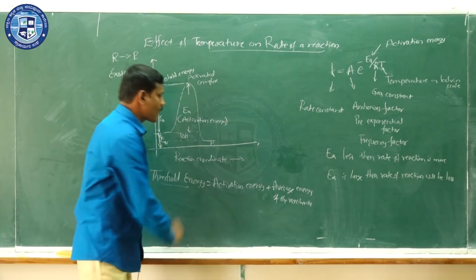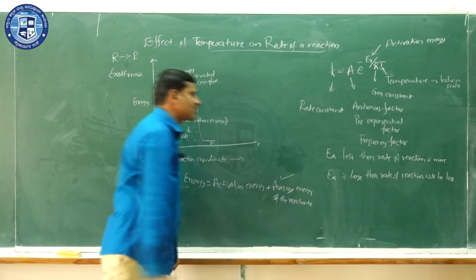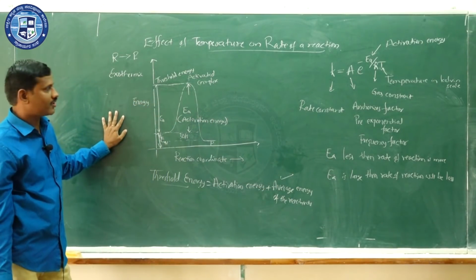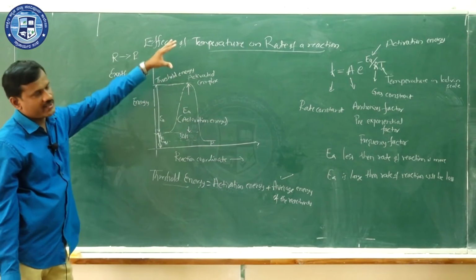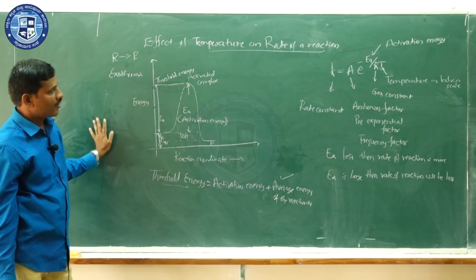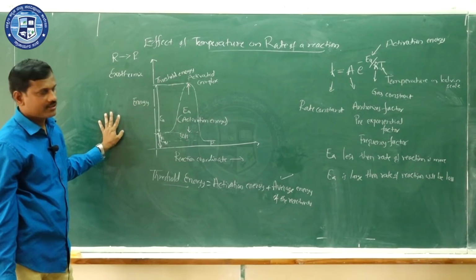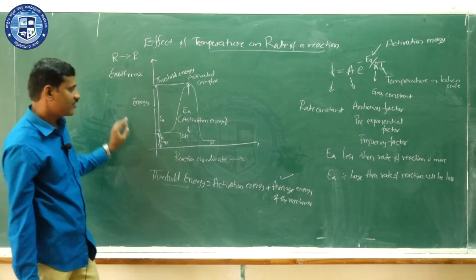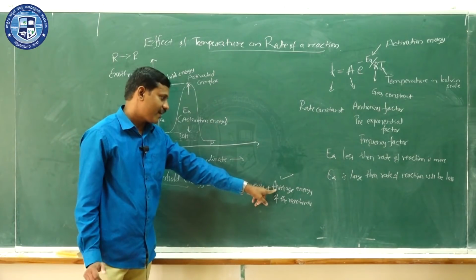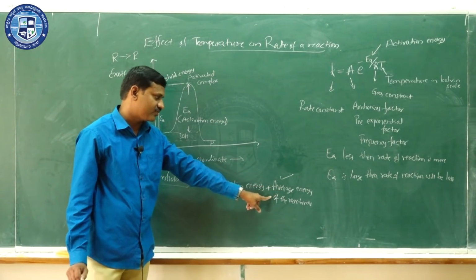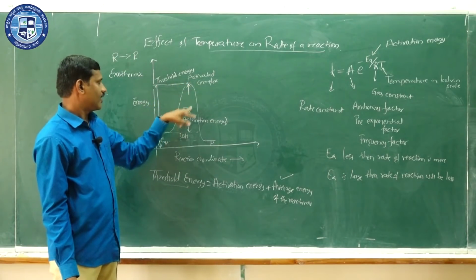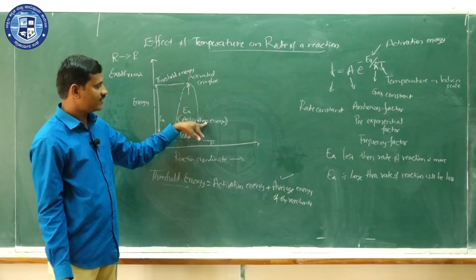Now you observe that here we use the average energy of the reactant. So why do we use the average energy concept? We can explain that on the basis of the Maxwell-Boltzmann distribution curve. Using the Maxwell-Boltzmann distribution curve, it is possible to explain why we use the average energy of the reactants and why we use this concept, the activated complex concept and activation energy.